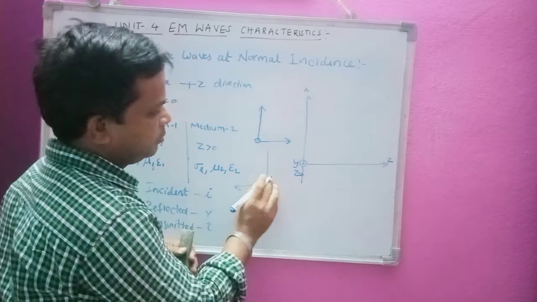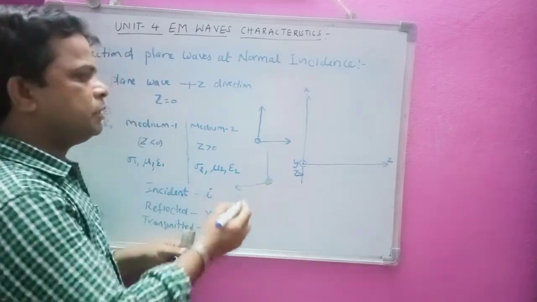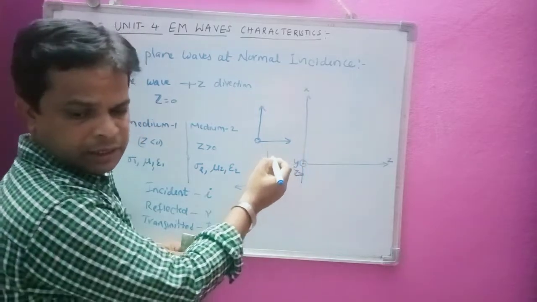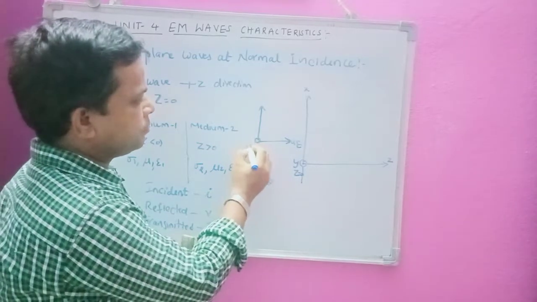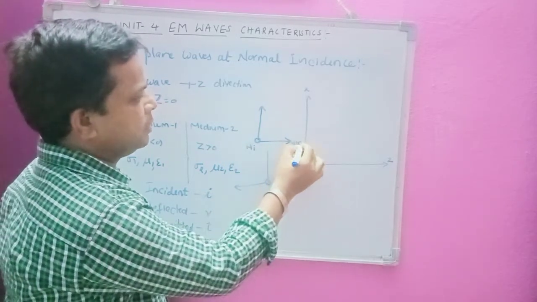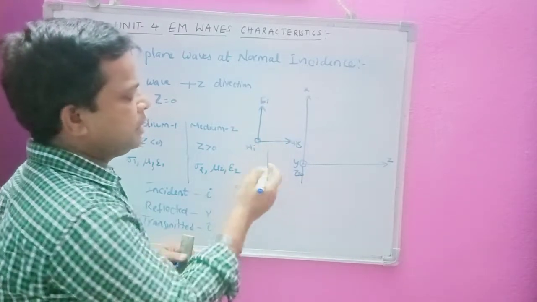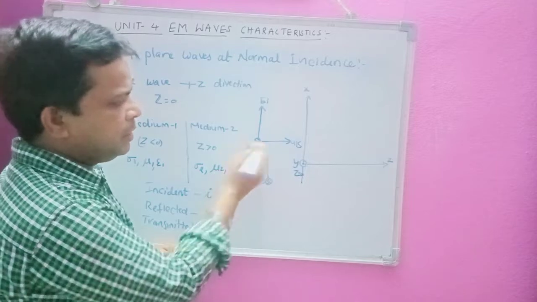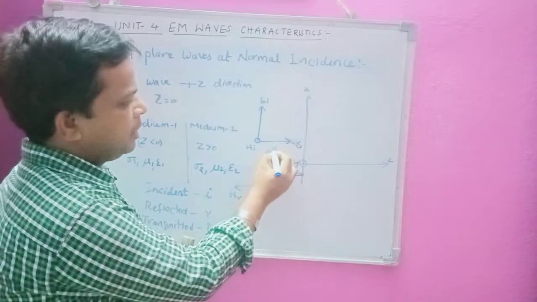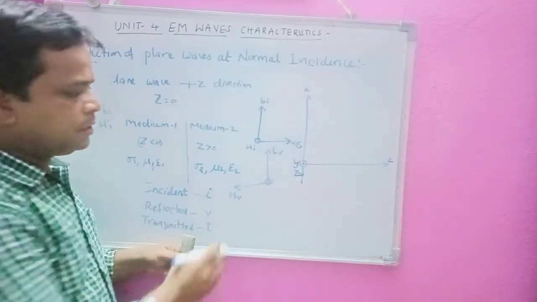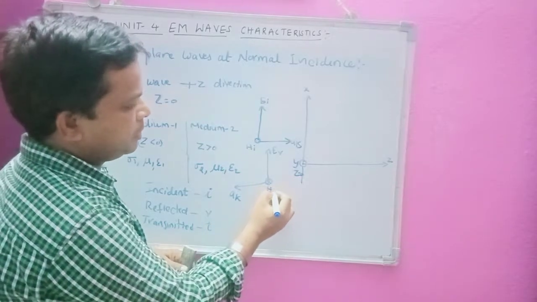Why are we going to take the cross mark here? Here is the dot. Let us take this as the direction of the electric field, and this is EI, the incident electric field and magnetic field. The incident electric field is coming out, and here the magnetic field is reflected. This is the reflected field. This is aK, and this is HR.